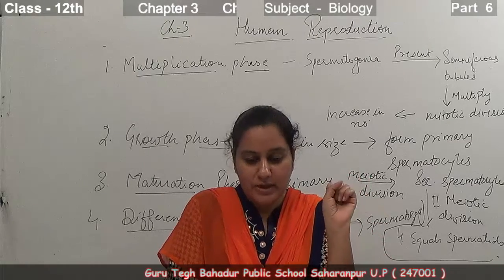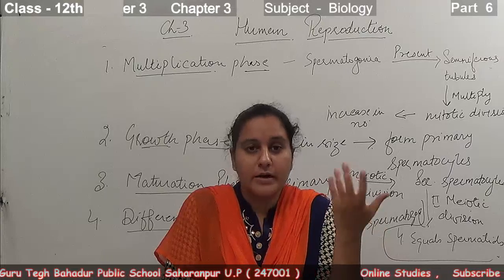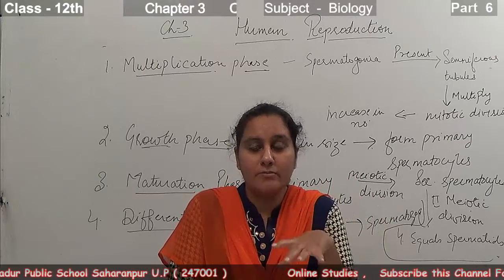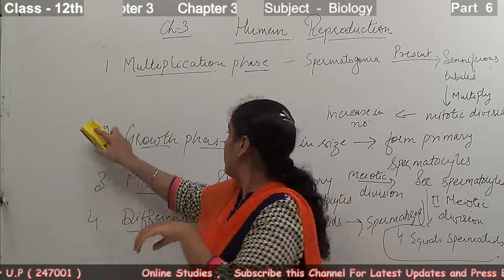Now one more thing that is concerned with spermatogenesis is at what time it occurs and what type of hormones are released. So that I'm going to tell you.